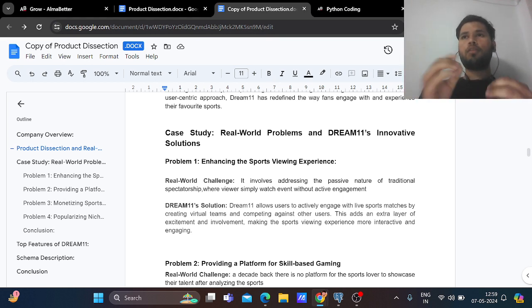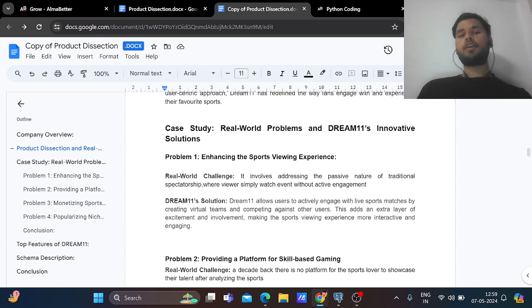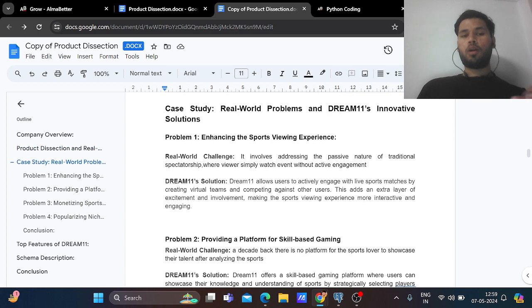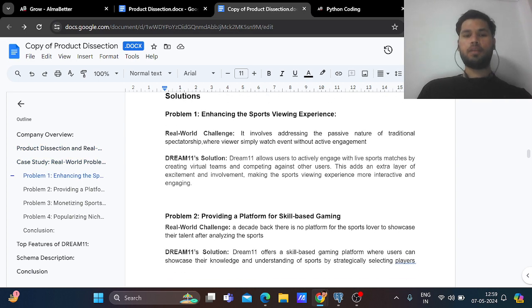For example, if an IPL match is going on and a user has made their team on Dream11, he or she watches the match in a very engaged, active manner, with excitement and involvement. This is the basic problem solved by Dream11.